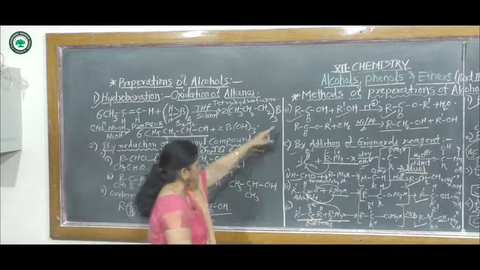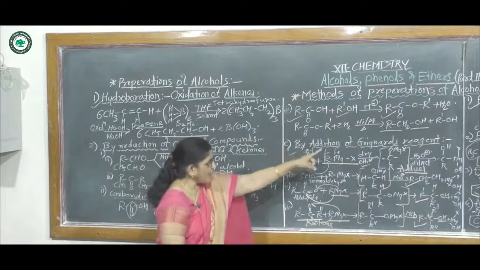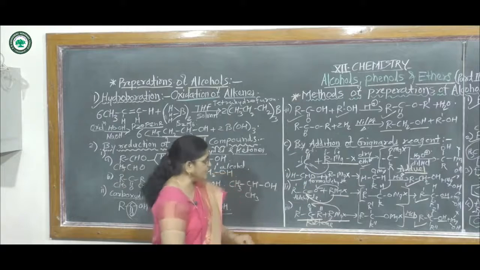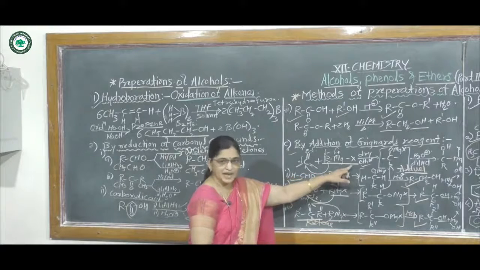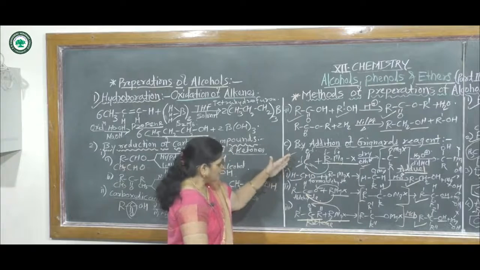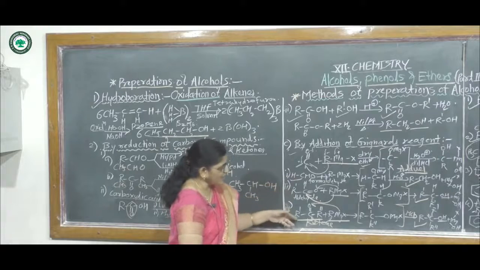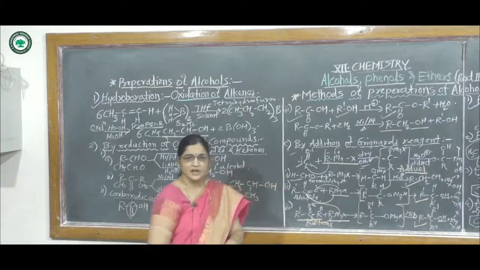Then the third reaction, by addition of Grignard's reagent, that means alkyl magnesium halides, with carbonyl compound. In this method there is preparation of primary alcohol, secondary alcohol and tertiary alcohol.